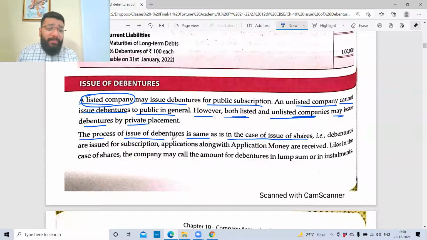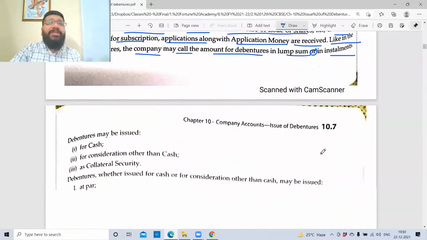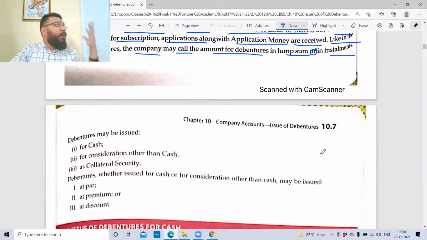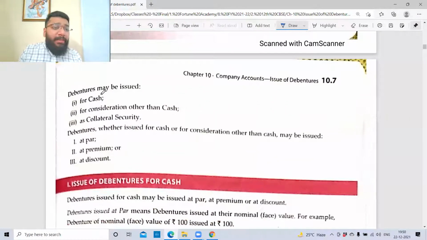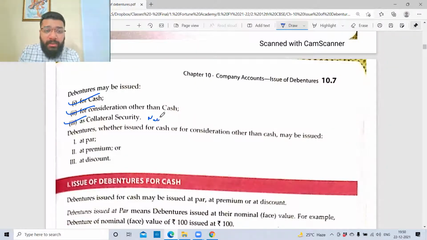The process of issue of debenture is the same as in the case of issue of shares. That is, debentures are issued for subscription and the application money is received. Like in the case of shares, the company may call the amount of debenture in lump sum or in installments. Same way you can do this here also. So debentures can be issued for cash. We're going to learn that today. Or for a consideration other than cash. Or as a collateral security. This is something new you will study here, which is a brand new topic. Very important also.